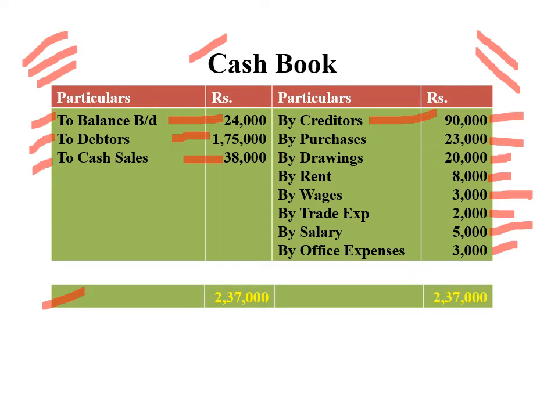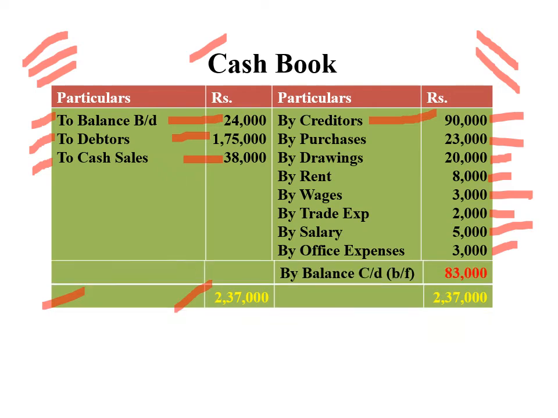Okay, so now we have to check: the total comes to 2,37,000, which is more in debit side. So closing balance, by balance carried down, balancing figure 83,000, that is the closing balance of cash.